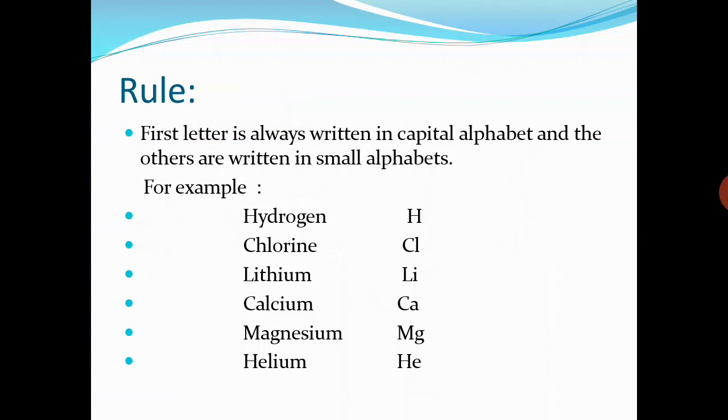What are the rules? First letter is always written in capital alphabet and the others are written in small alphabets. For example, hydrogen, capital H, chlorine, capital C, small l, first letter capital, second letter small, lithium, capital L, small i, calcium, Ca, capital C, small a, magnesium, capital M, small g, helium, capital H, small e.